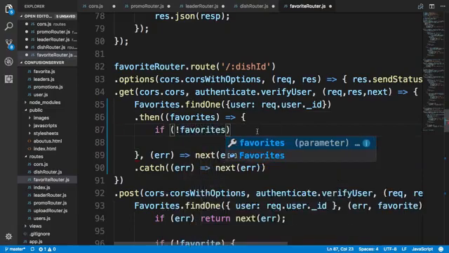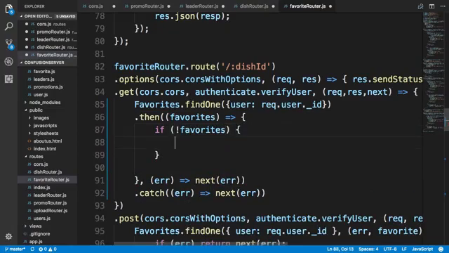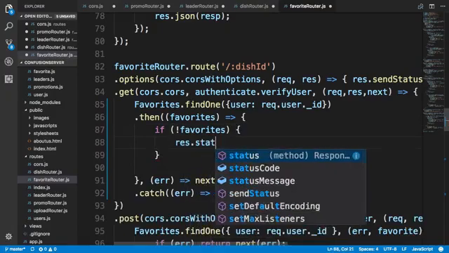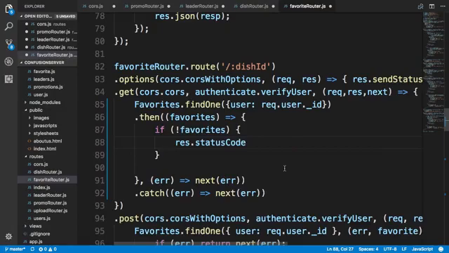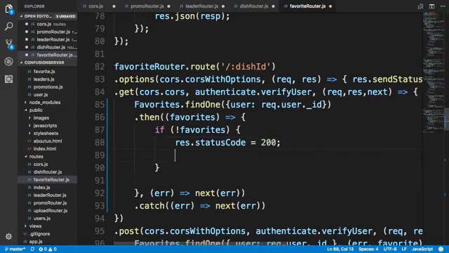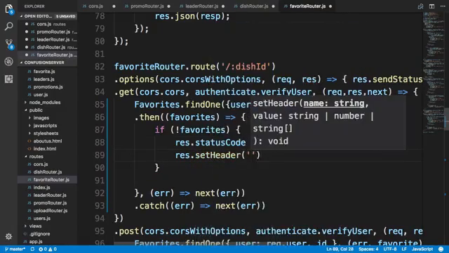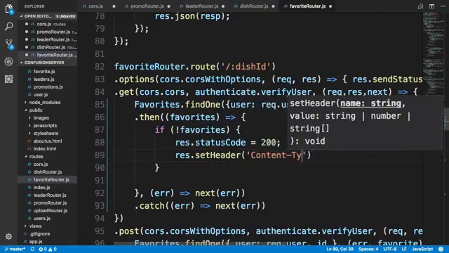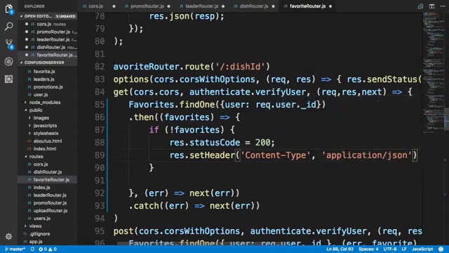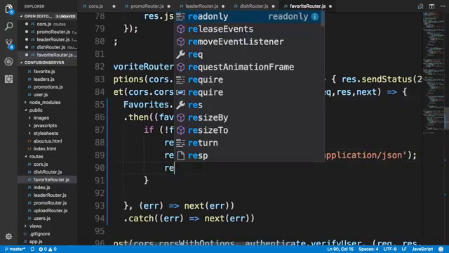Inside this then, when we get the favorites, we will check if not favorites. If there are no favorites for this user, then obviously the dish that we are checking for doesn't exist. So we'll return res status code 200, set header content type application/json, and then we'll return